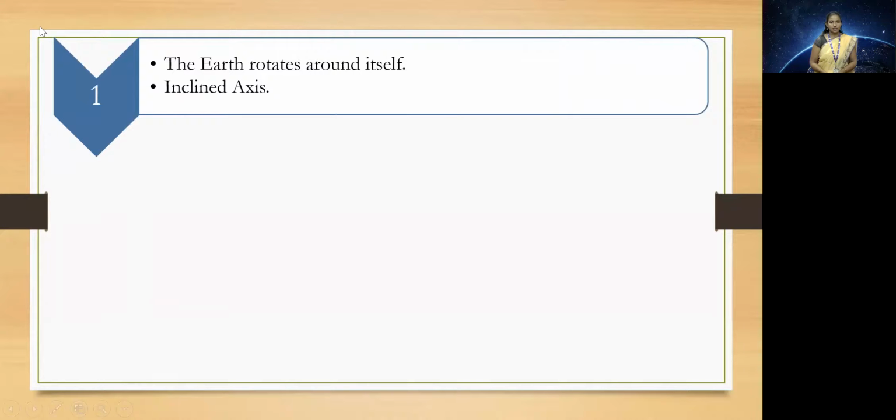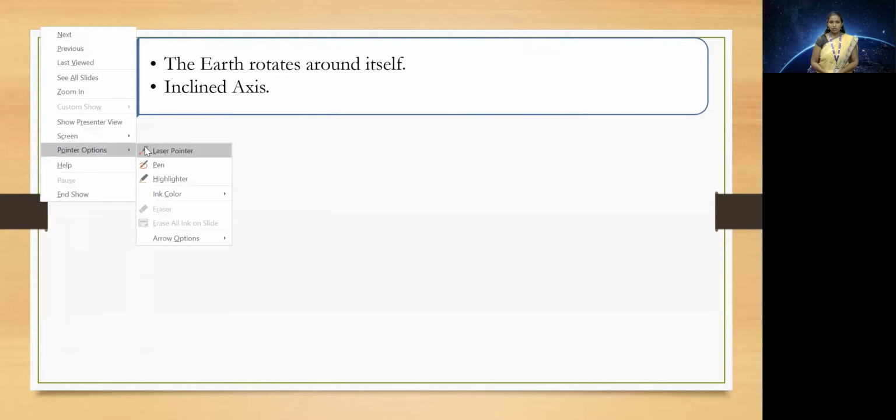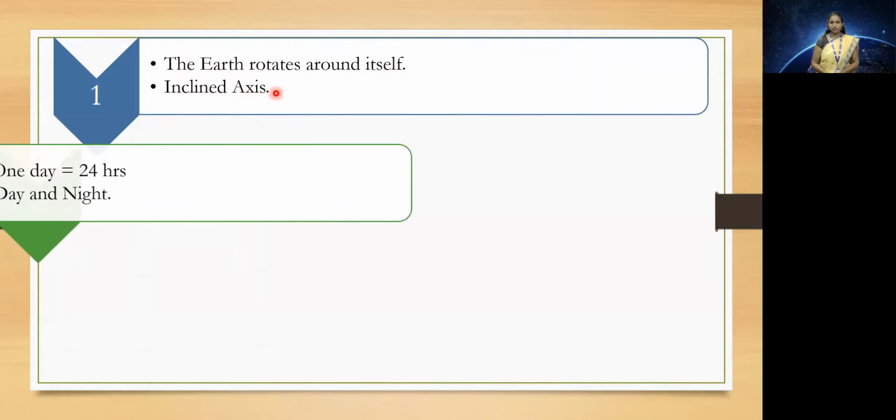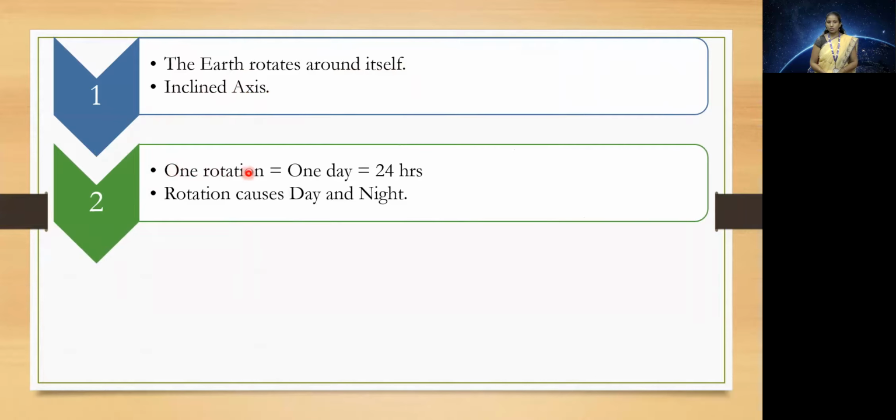The Earth rotates continuously, which is nothing but spinning around itself. It spins around the axis, which is known as the inclined axis. One rotation of Earth is completed in one day, which is divided into 24 equal parts, which are known as hours. So one rotation completes in one day, that is 24 hours. This rotation causes day and night.